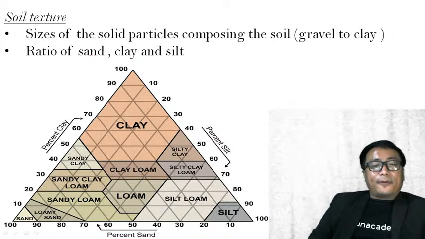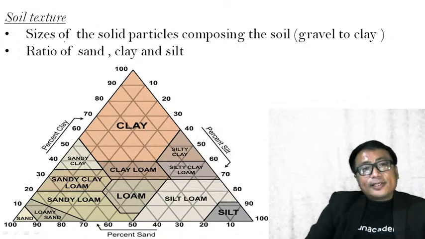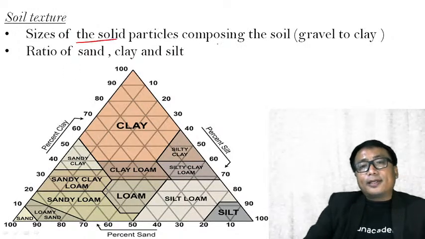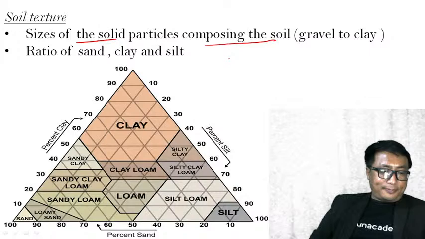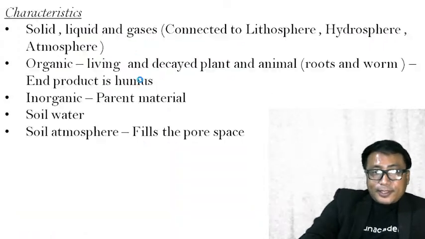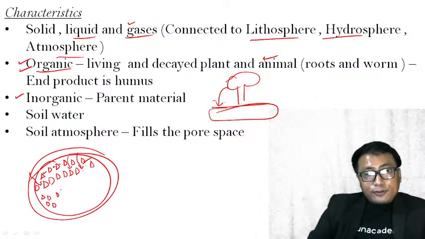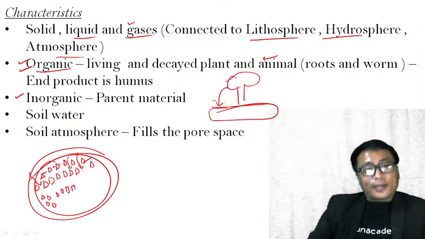Now, the texture of a soil is determined by the size of the solid particles composing the soil. As I told you just now, a soil is composed of tiny particles combined together.